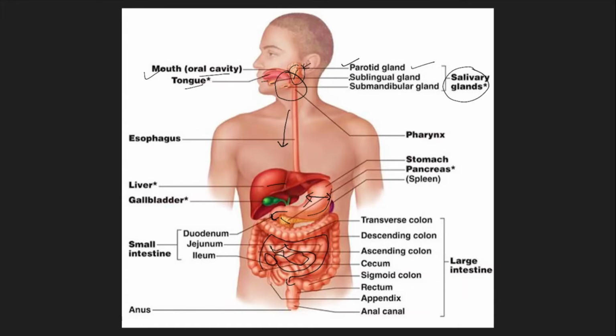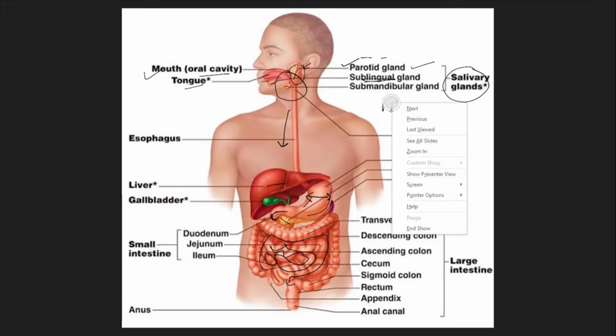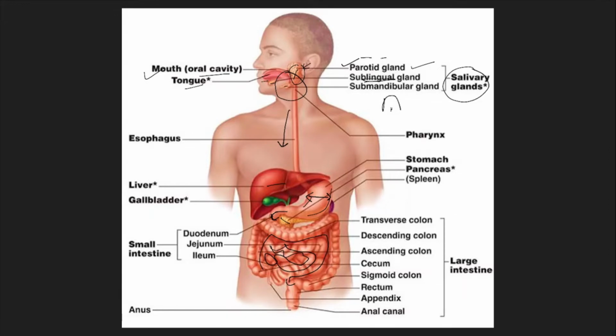The salivary glands are all in pairs. You have a parotid gland in front of your right ear and your left ear. You have the sublingual gland beneath the lingua; the term lingua means tongue. When you roll your tongue up, you won't be able to see it, but that is the location where the sublingual salivary glands are present. On either side here, where the blood veins run, you will find a pair of sublingual salivary glands.